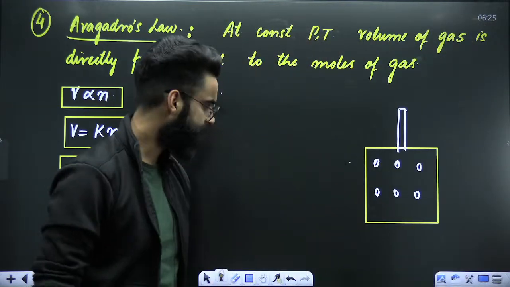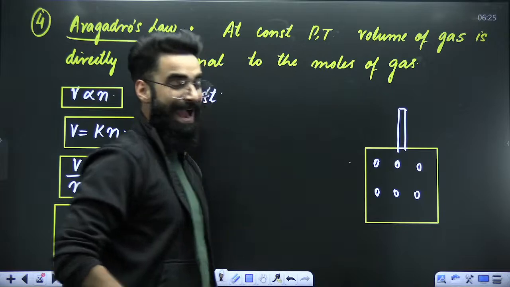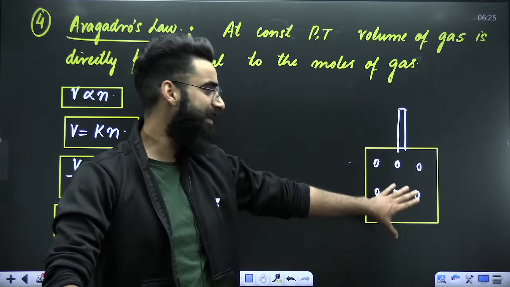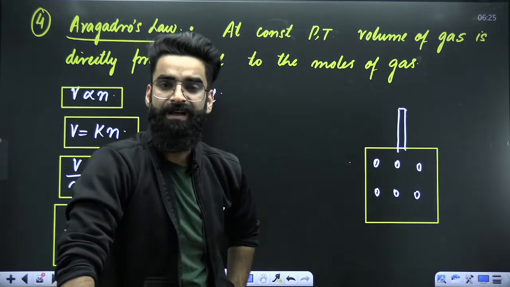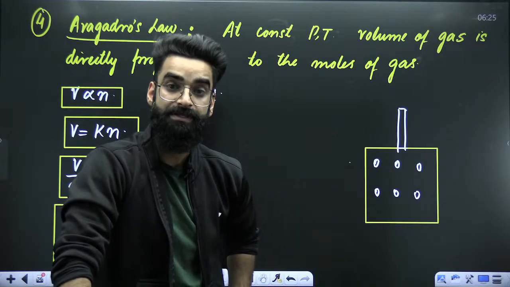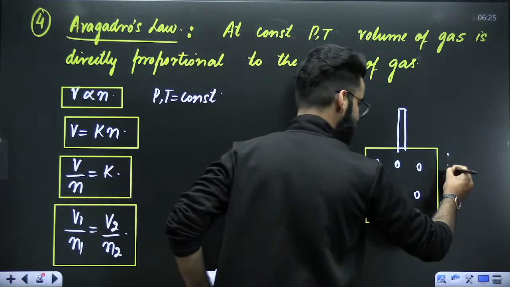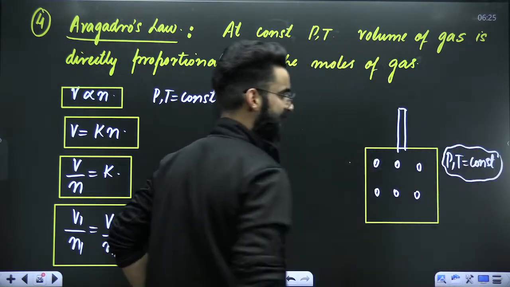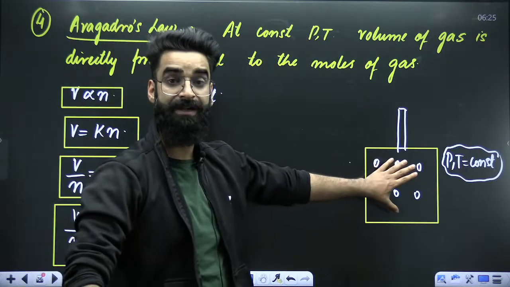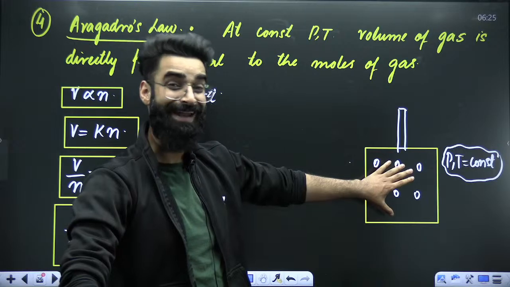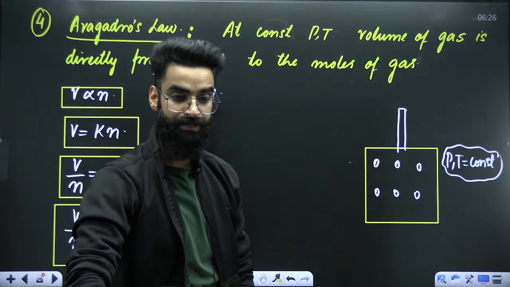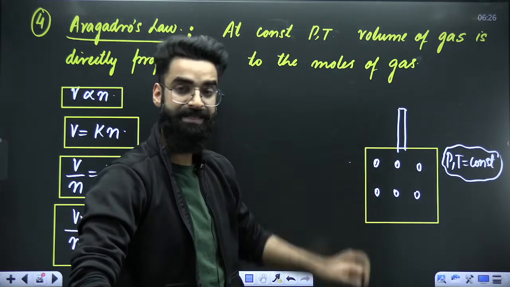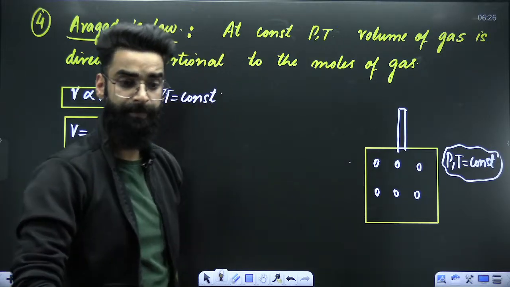Now understand. First thing, the ideal gas which is there in the container. Can I use Avogadro's law for this ideal gas? Avogadro's law is not used under all conditions. It is used only when the pressure and temperature of the gas is kept constant. I'm assuming that the pressure and temperature of the gas is constant. I'm not letting the pressure and temperature of the gas change. That's what I meant by the term pressure and temperature is constant. Now, for this gas, we can use Avogadro's law.